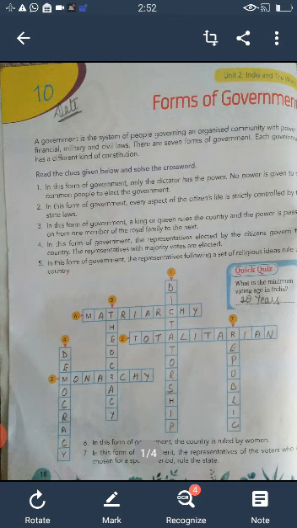Question number 6. In this form of government, the country is ruled by women. Answer is matriarchy. Question number 7. In this form of government, the representatives of the voters who are chosen for a specific period rule the state. Answer is republic.